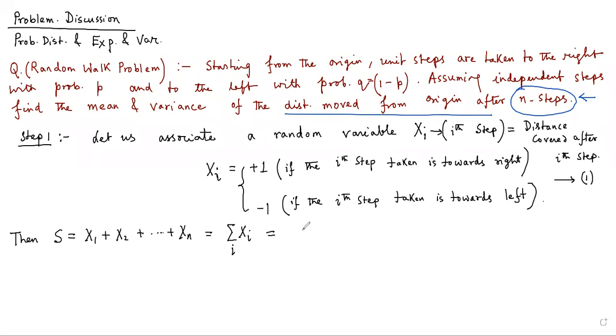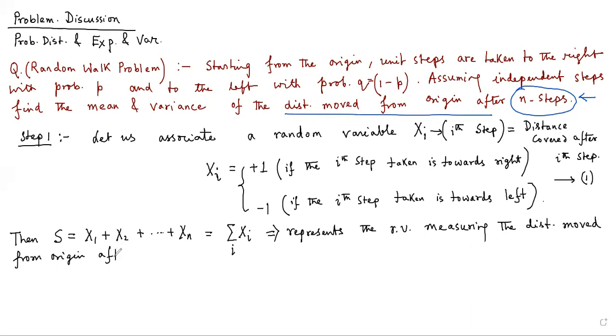What is this? By this random variable, we mean the random variable measuring the distance moved from origin after small n number of steps.